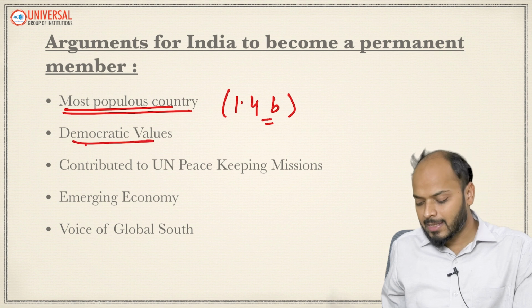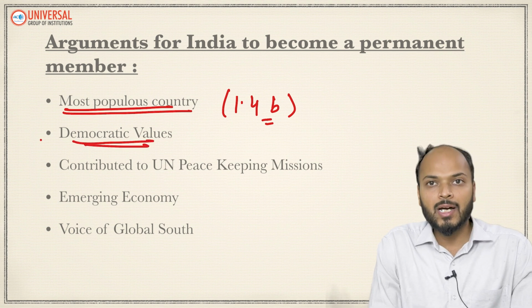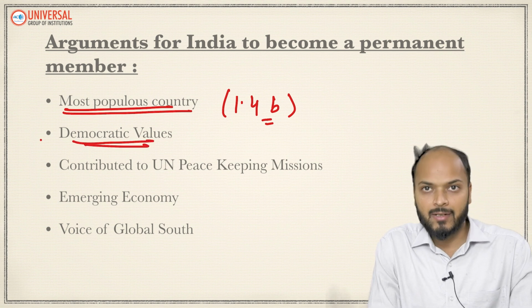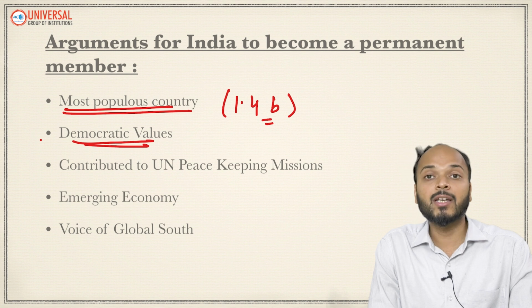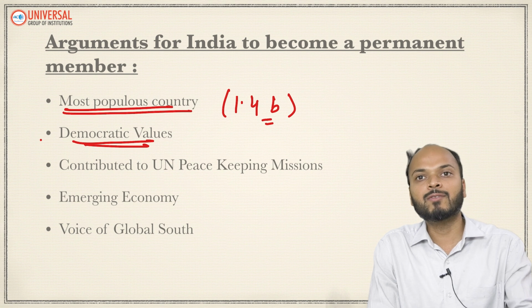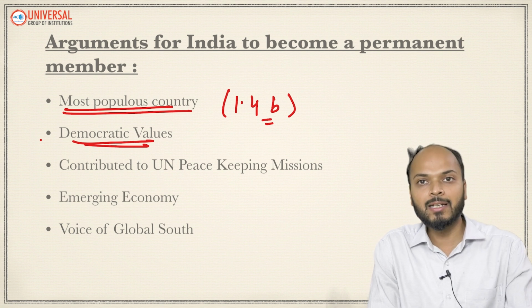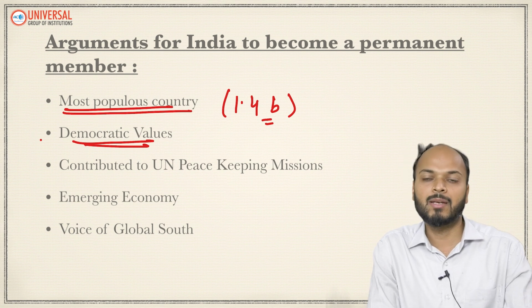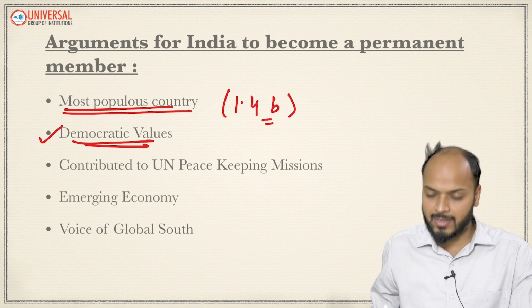The second thing is India is not a monarchy, India is a democratic country. India believes in democratic values, and hence in decision making in UNSC also, democratic values will be used, or India will be taking decisions on the basis of democratic values. So that is another reason.